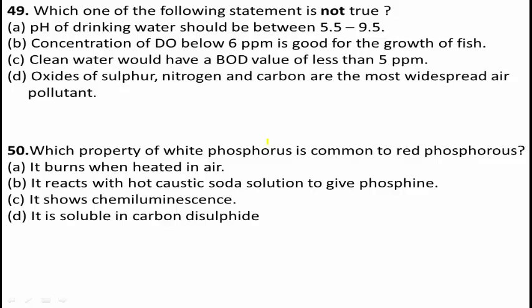Option B, concentration of dissolved oxygen below 6 ppm is good for the growth of fish. Option C, clean water would have a BOD, biochemical oxygen demand, value of less than 5 ppm. Option D, oxides of sulfur, nitrogen and carbon are the most widespread air pollutants.